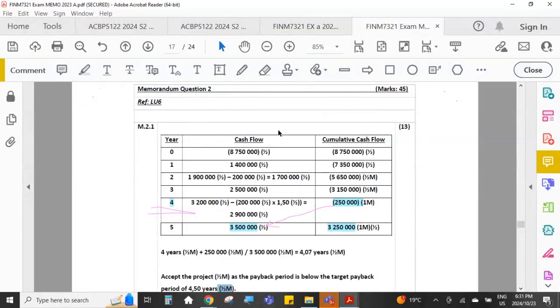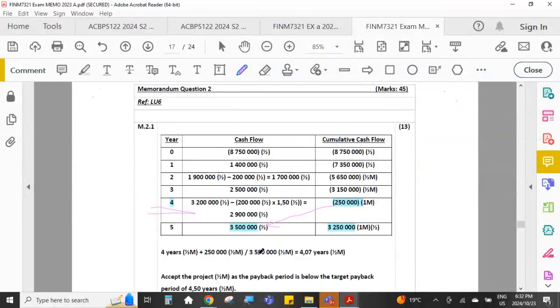So those are our 13 marks for getting the table, the individual cash flows, correct, and for getting the cumulative cash flows correct. And remember, for these cumulative cash flows, we take the first cash flow, which is cash flow out, then we add the next cash flow in, so 8750 minus 8750 plus 1.4, what is the cumulative total? Minus 7350 plus 1.7, what is the cumulative total? And we keep calculating the cumulative total until the first year when it turns from negative to positive.